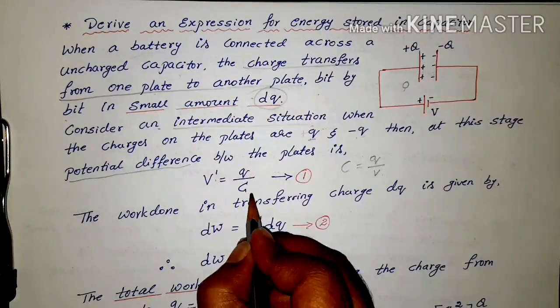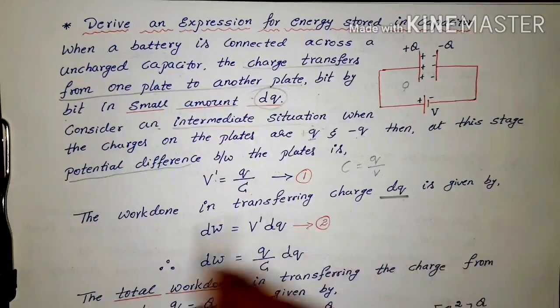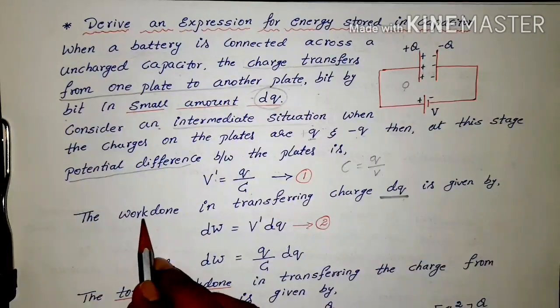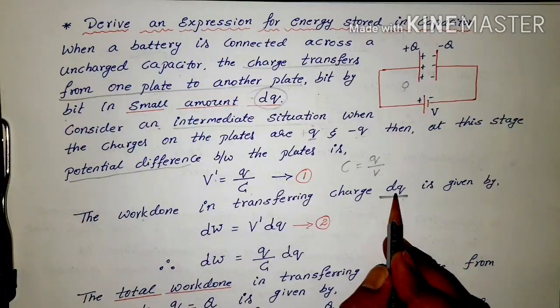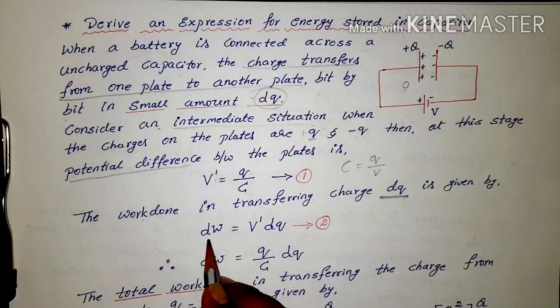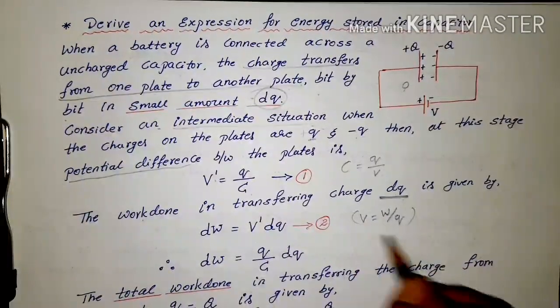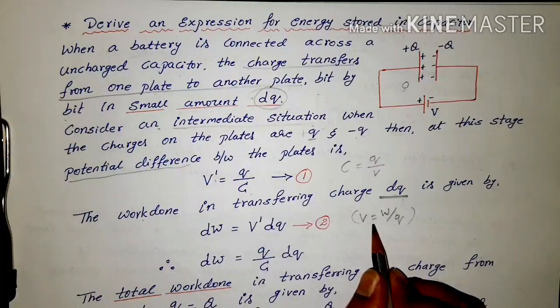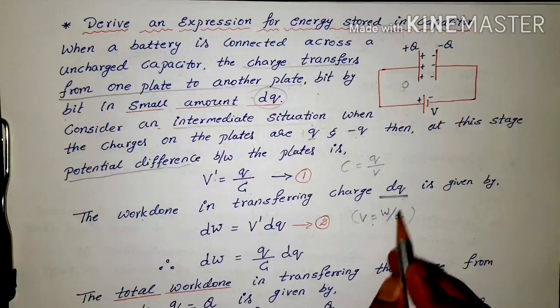Now, to transfer the small amount of charge dQ, a small amount of work done is required. From the definition of electric potential, V is equal to W by Q, work done per unit charge.